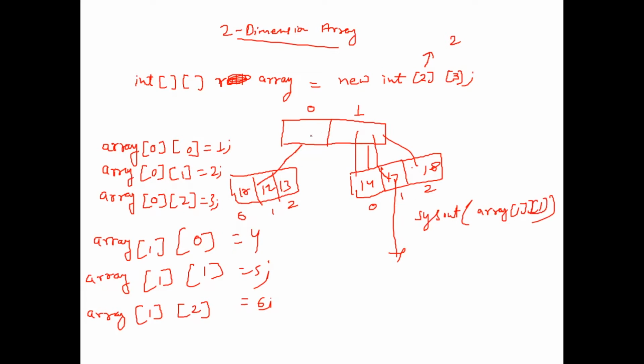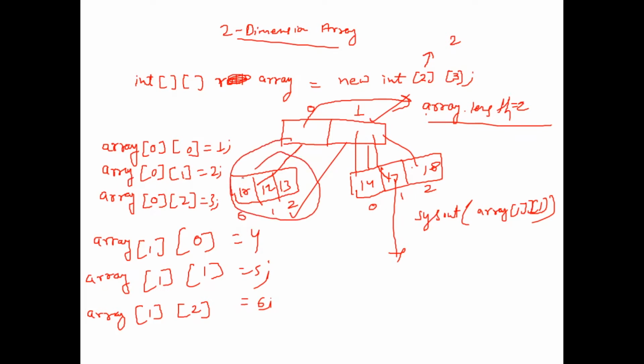Okay, suppose this time I want to get the length of this array. So how can I get the length of this array? Suppose I print array dot length. So what will it give me? Either it will return 3 or it will return 2. It will return 2. How can I get the length of this second array inside the array?